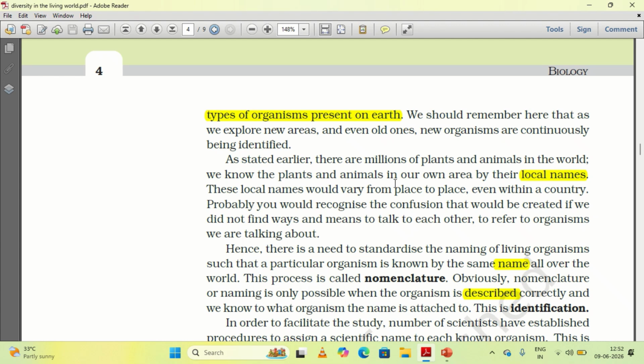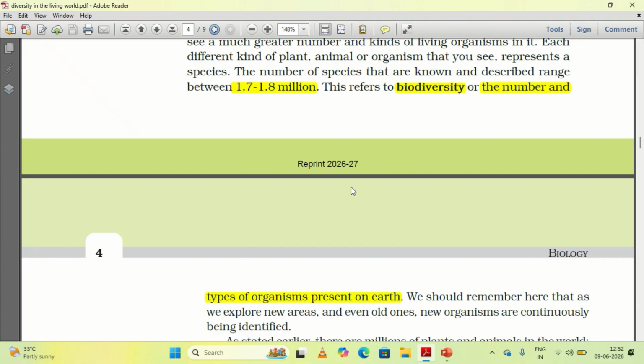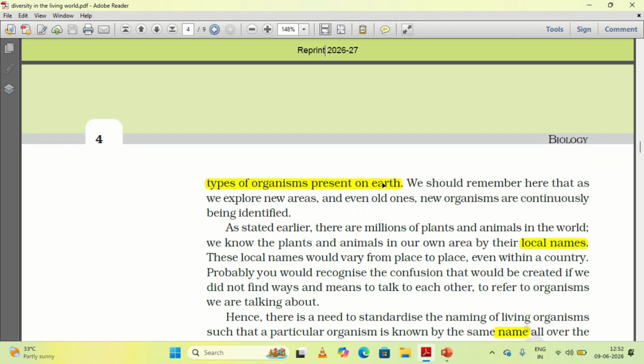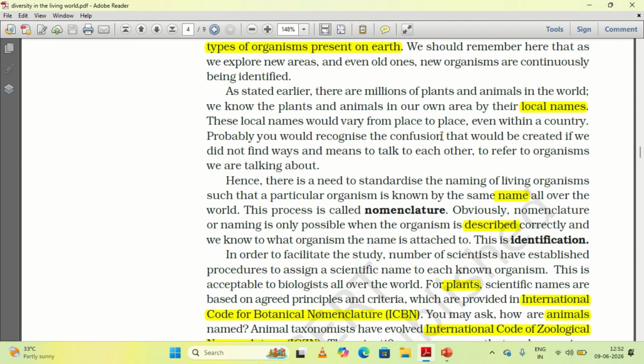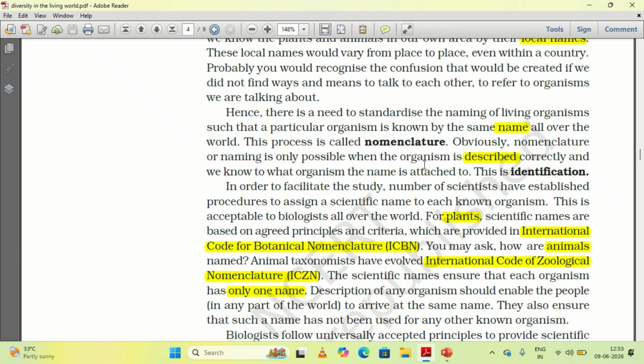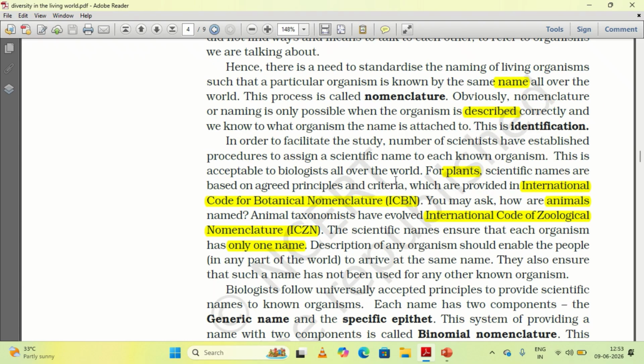Because the number of known living organisms is very huge, about 1.7 to 1.8 million, there exists a very big confusion. So to reduce it and to give a standardized name to all these living organisms, the scientific world has decided to follow a particular scheme of naming the living organisms.